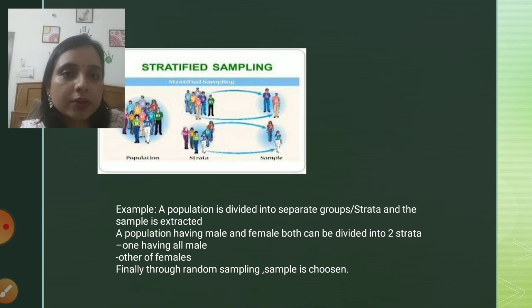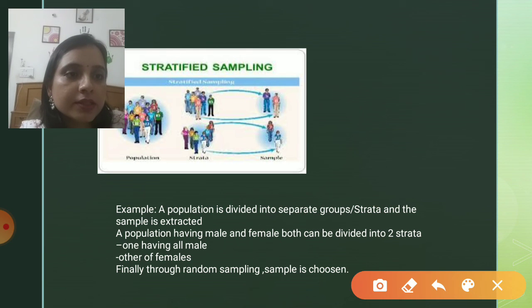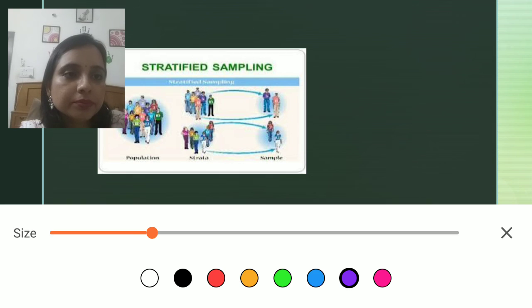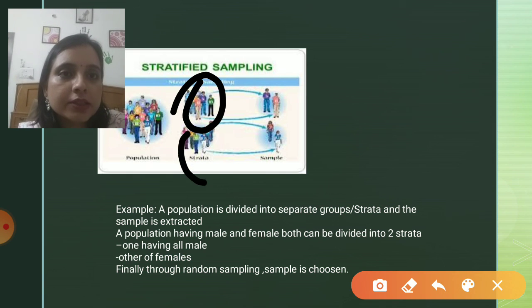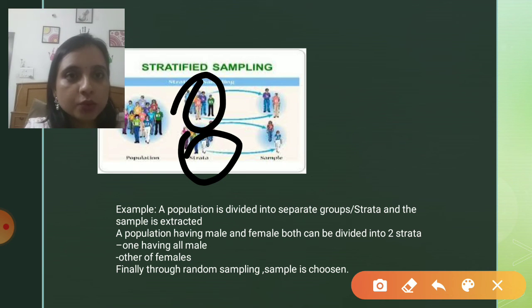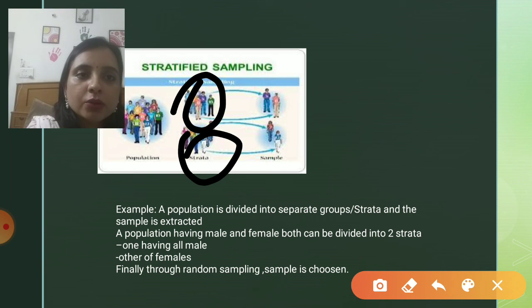I hope this is visible. This is strata 1 and this is strata 2. These are the two strata. Now, the strata has to be divided by considering a particular characteristic. For example, if I have a population of Indians comprising male and female, I make two groups.